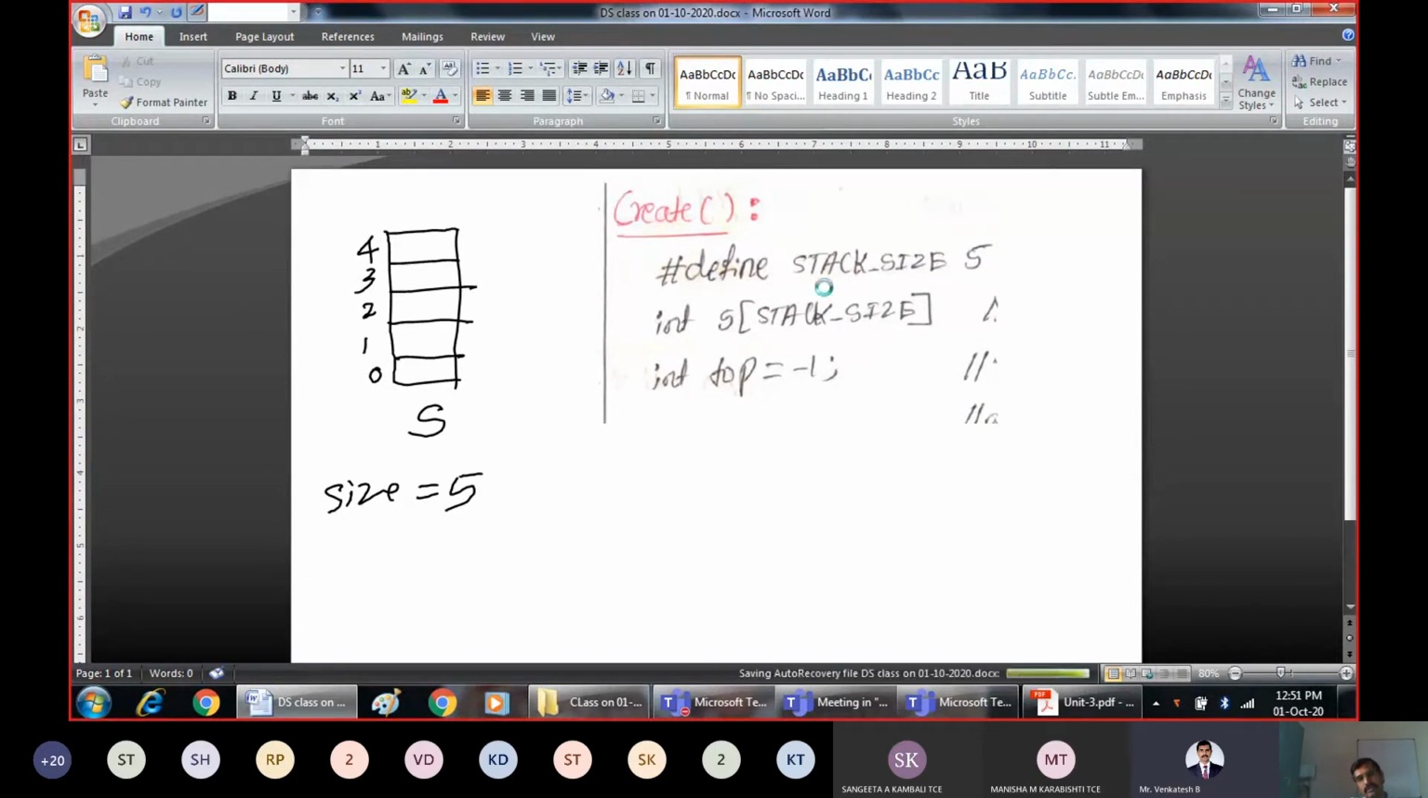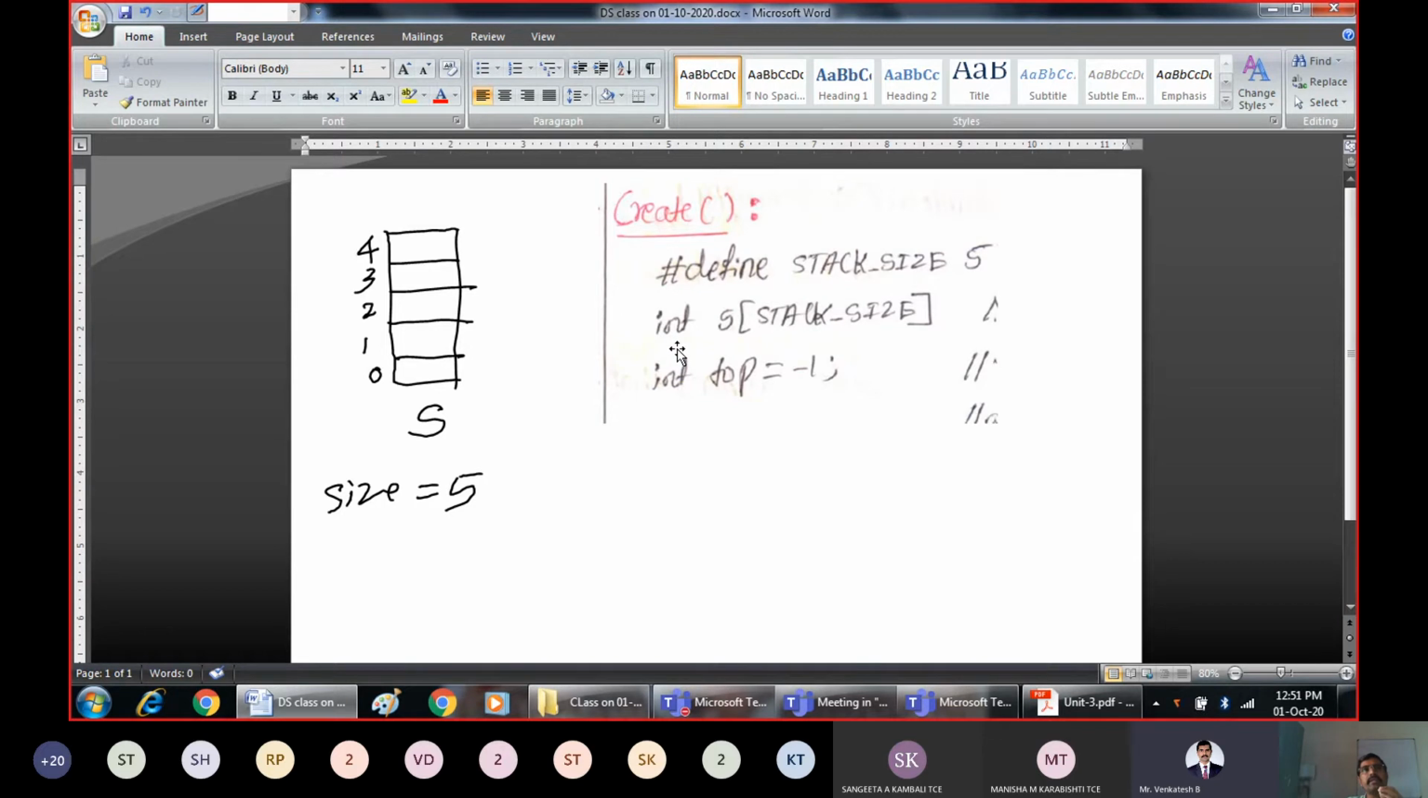We are just defining some maximum size for our stack. If you want to create the stack, what is the maximum size? That means we are limiting ourselves. How many elements can I insert onto the stack? That is identified by the size of the stack. I am using the hash define keyword and allocating some size for the stack. What is that size? 5. So I can store only 5 elements. If you want to store more elements onto the stack, that is possible. Here you can use some size like 50.